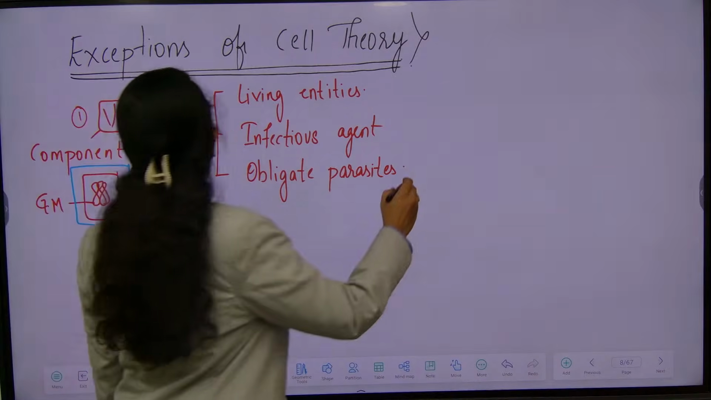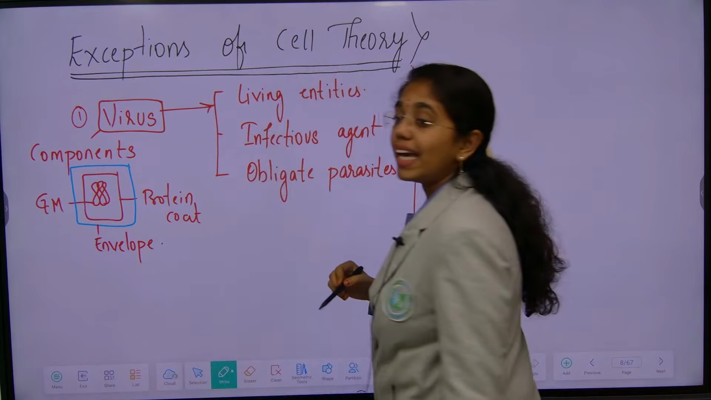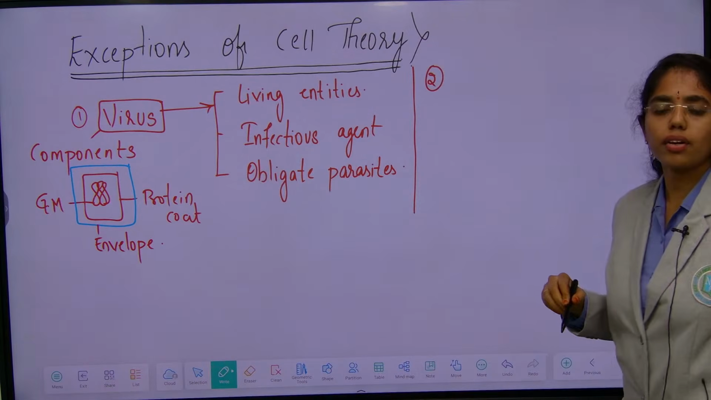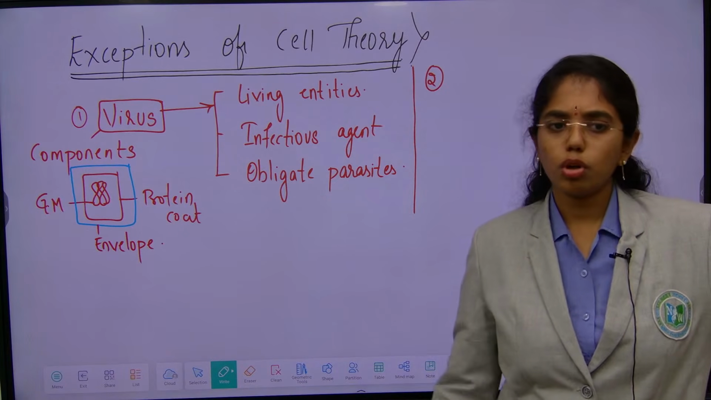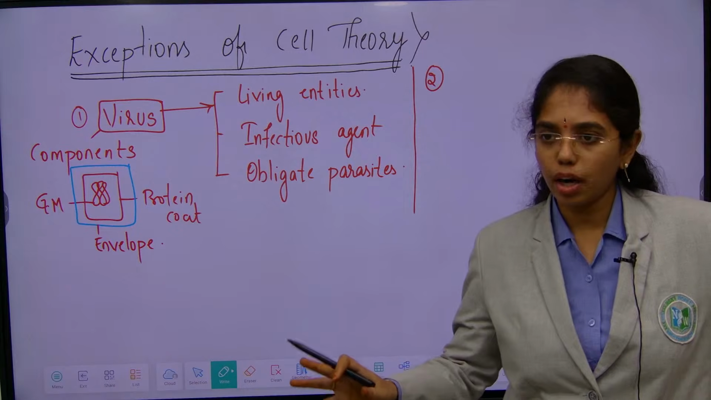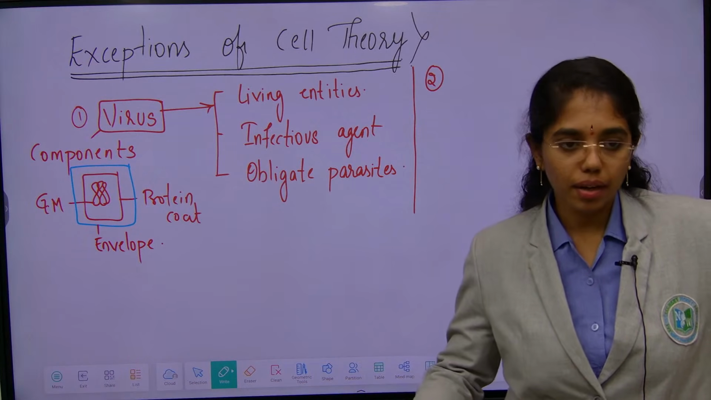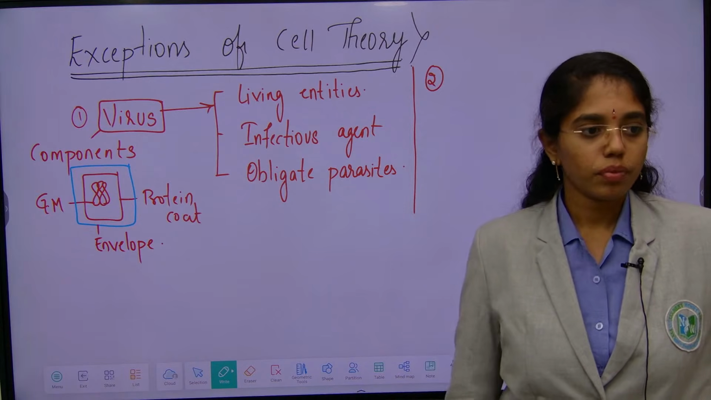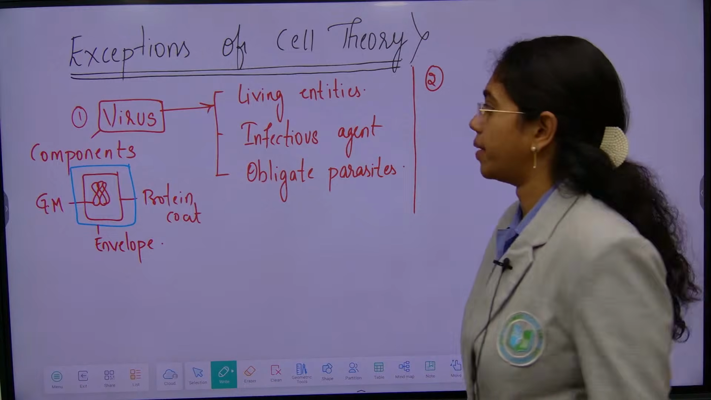Second point, cell theory is not applicable to enucleated cells. Enucleated cells means what? Those cells in which nucleus is not there, to such cells cell theory is not applicable. If you remember any such cells, you tell me. You have already gone through the complete syllabus, right? If you remember, you tell me.